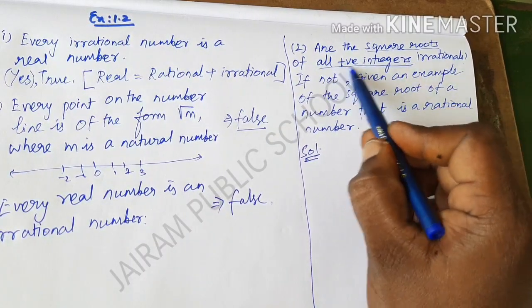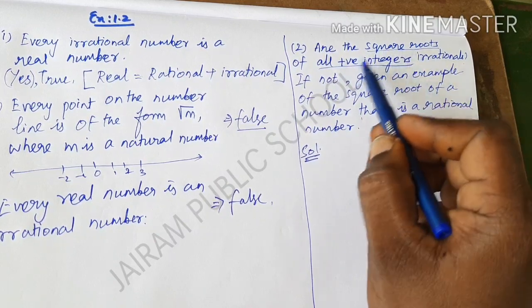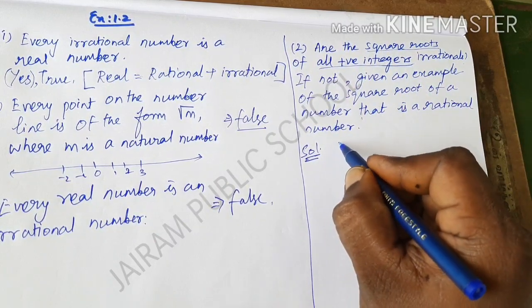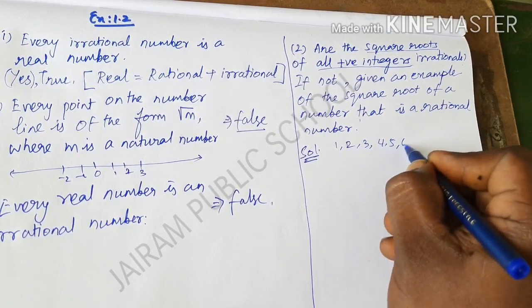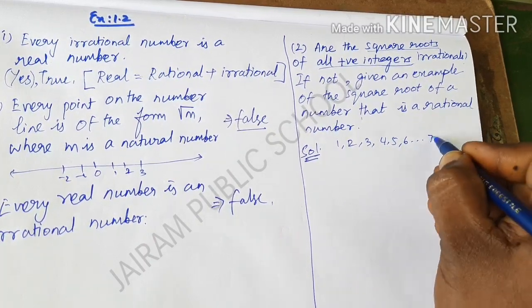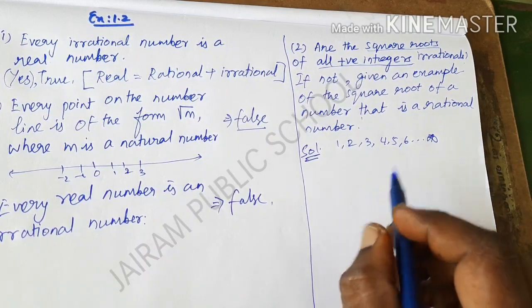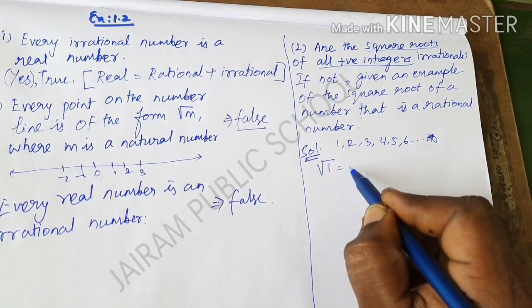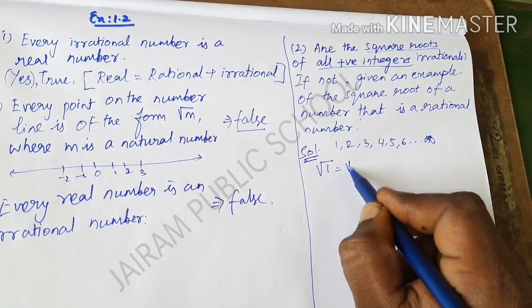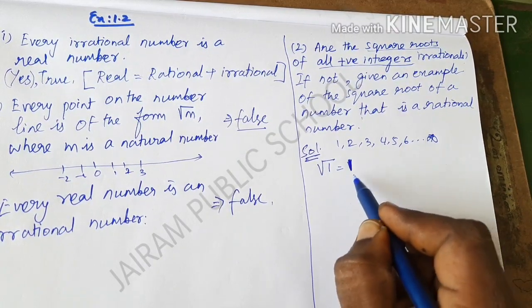Here they have given all positive integers and the square roots of all positive integers. Positive integers start from 1, 2, 3, 4, 5, 6 and so on up to infinity. Let me find the square root of the first positive integer. The answer is 1, because the square root of 1 is 1.